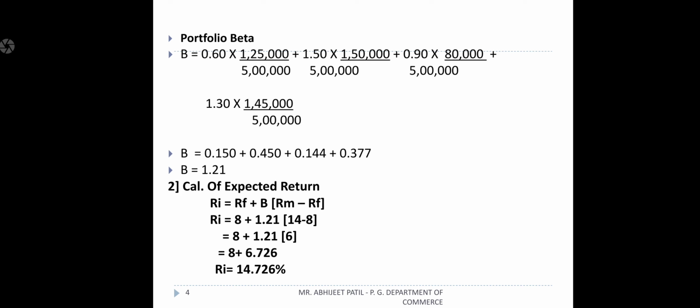Then we have to find out the main question, that is, you should find out the expected rate of return if Mr. Subo wants to invest in M, N, O, P. So what is the expected rate of return as per the systematic risk given in the problem, that is beta, that can be found using your CAPM equation.